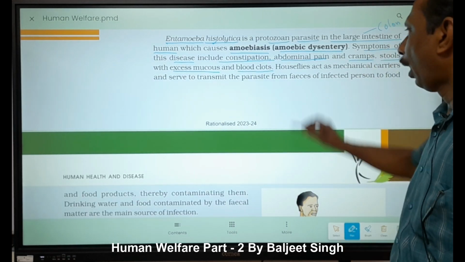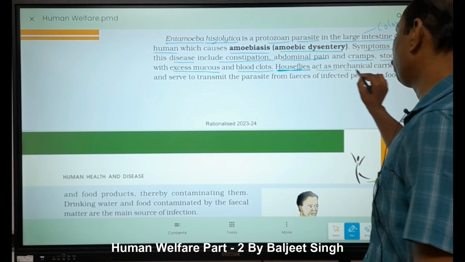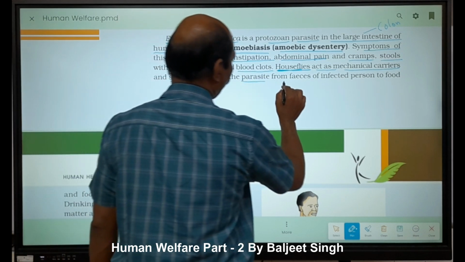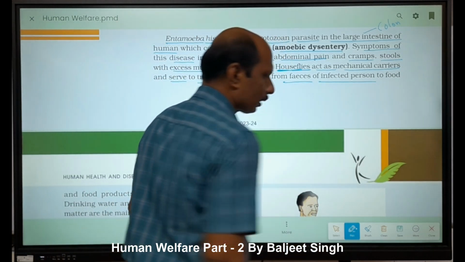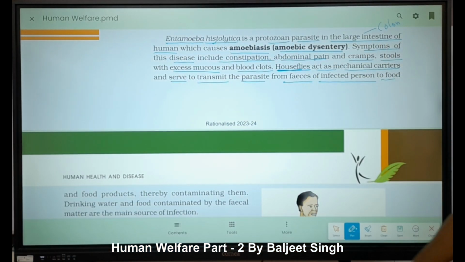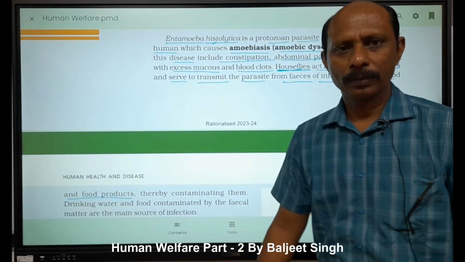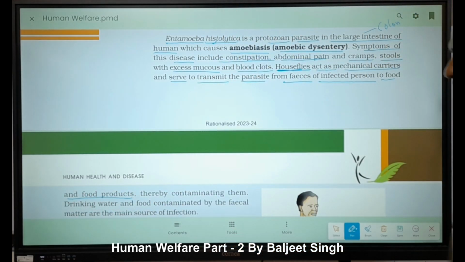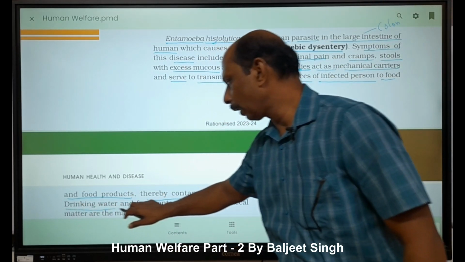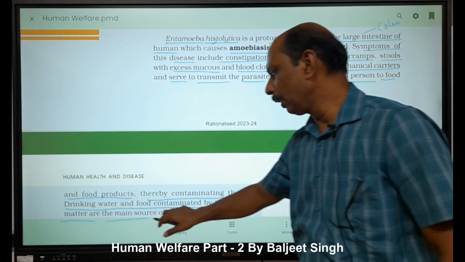Okay. House flies. Who is the vector? House flies act as mechanical carriers and serve to transmit the parasite from feces of infected person to food, right? And also to food products, thereby contaminating them, and drinking water and food contaminated by the fecal matter are the main source of infection.